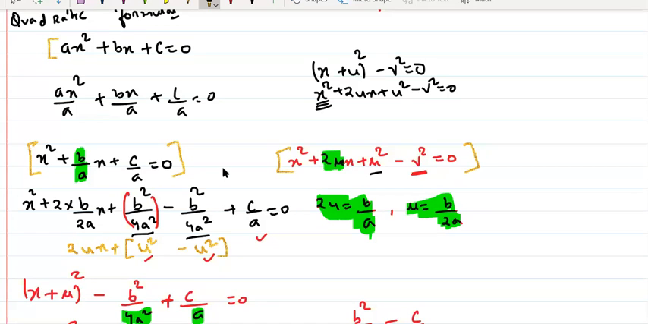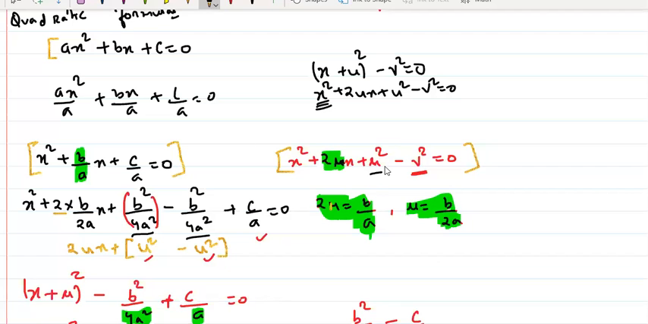So x square, coefficient 1, no issue. Then the coefficient of x over here is 2u, and here it is b by a. So I can say 2u is b by a. This is u, this is not 4 by the way, my handwriting is horrible. So u is equal to b by 2a. Makes sense? Then this b by a can be written as 2 into b by 2a, because 2 by 2 is 1. Got it?